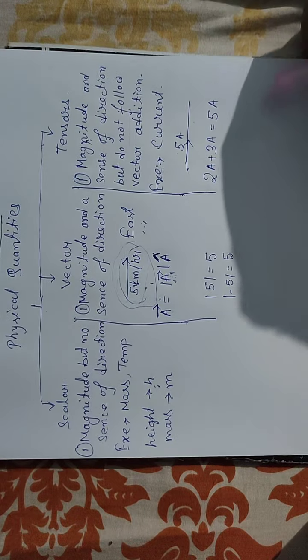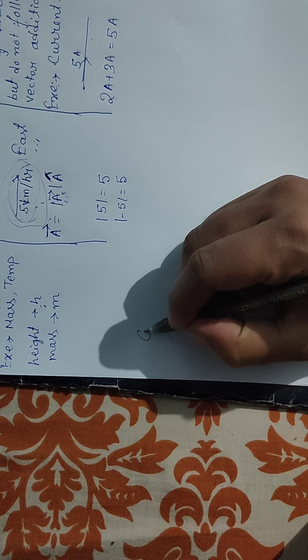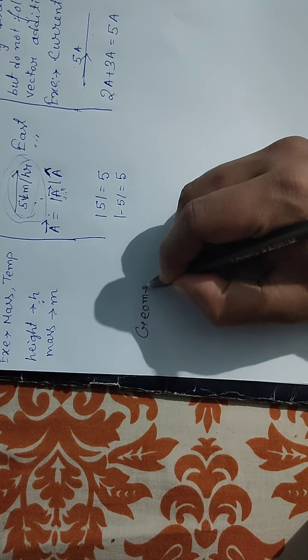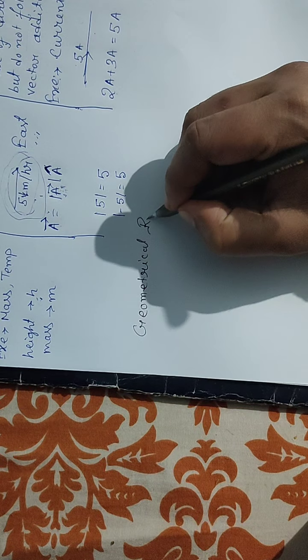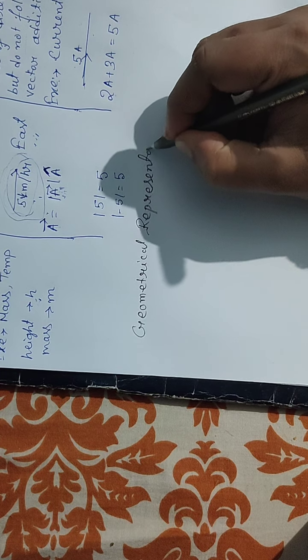Now our next topic is the geometrical representation of these physical quantities.